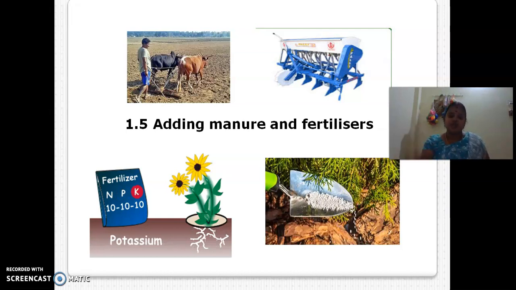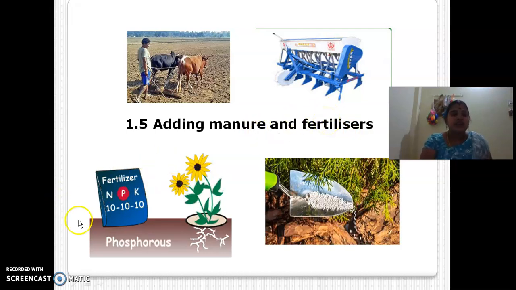What is manure and what is fertilizer? See here, what is manure? The best example is cow dung. Cow dung is a natural manure. What is a fertilizer? It is a man-made product, not a natural one. They are adding some substances like potassium and magnesium. But manure is a pure natural product like cow dung, shredded leaves, peeled vegetables, and all household waste materials. And fertilizers are man-made inorganic products, whereas this is organic and this is inorganic.